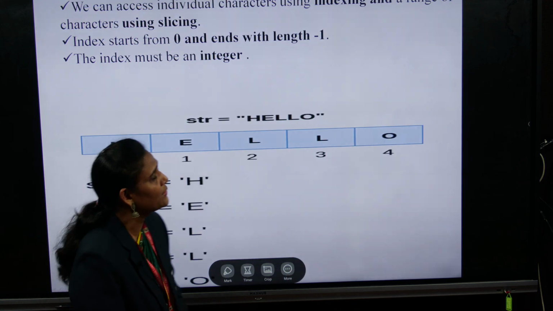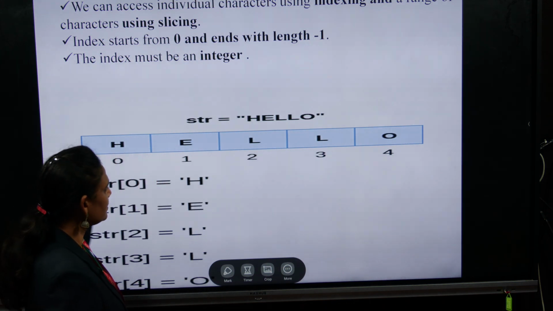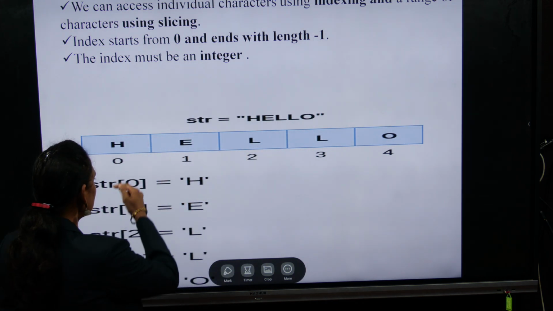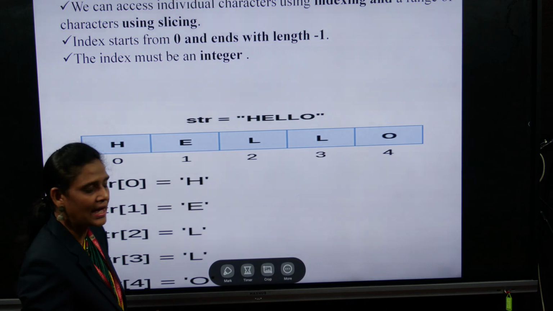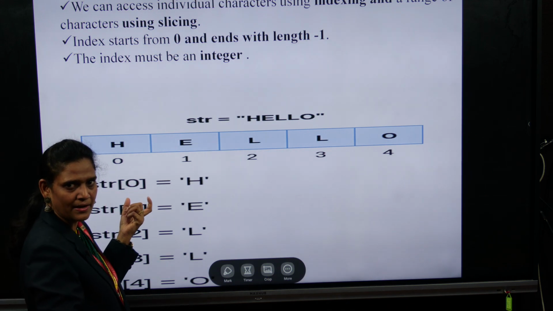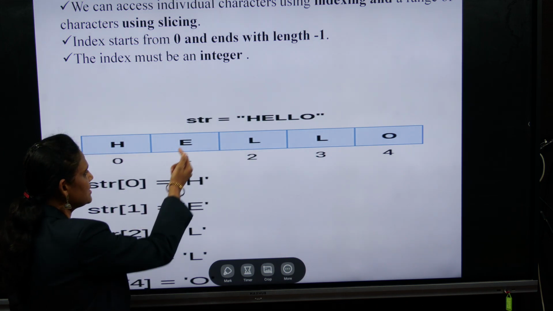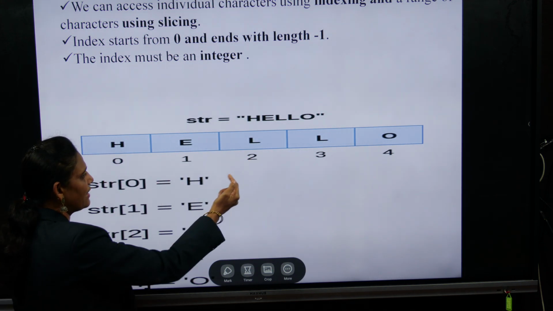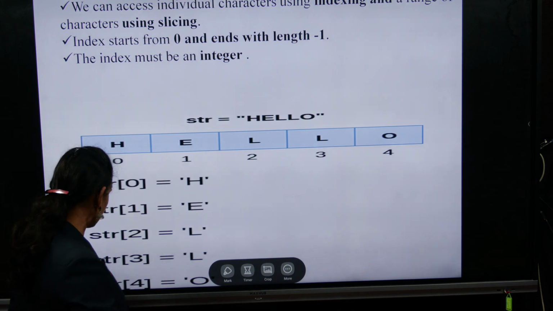And how to access values in a string. This is an example of a string value, and here is the indexing. Suppose my string is HELLO. H is the starting value with index 0 and the end value O has index 4. If you want to print only a single character, we take the variable with the index value. Here the first one, the variable at index 0, gives H, and string of 1 gives E. Next, string of 2 gives L, string of 3 gives L, and string of 4 gives O. So with indexing we can display only single characters.